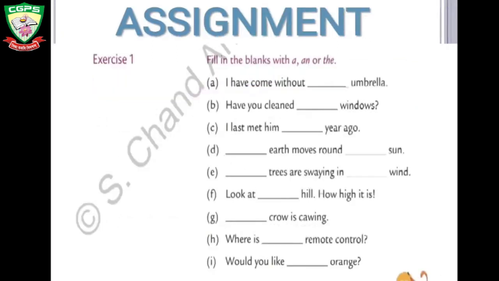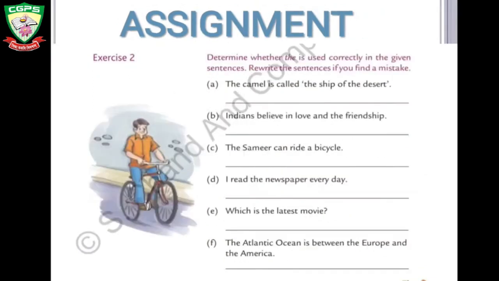Here is your first assignment. Fill in the blanks with a, an or the. I have come without an umbrella. This is how you have to fill. In the second exercise, you have to determine whether the is used correctly in the given sentences. You have to see whether the is used correctly or not, and if it is not used correctly, you have to rewrite the sentence correctly.